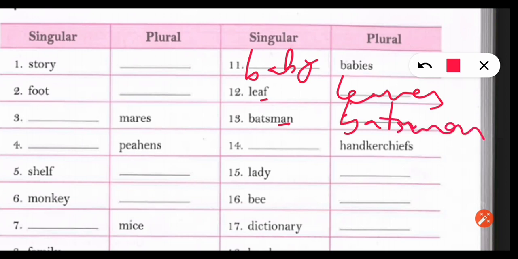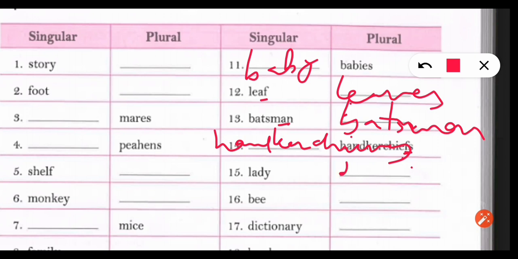Batsmen. Handkerchiefs, f is coming here, so in place of this f we will write here ves, handkerchieves.